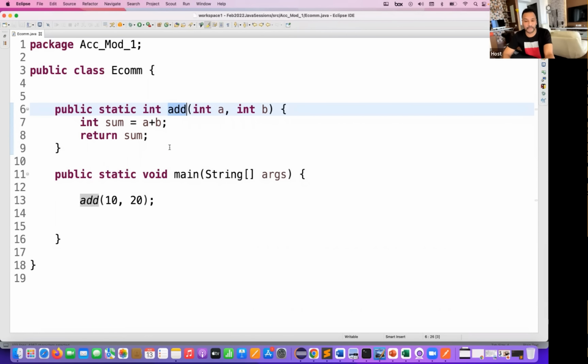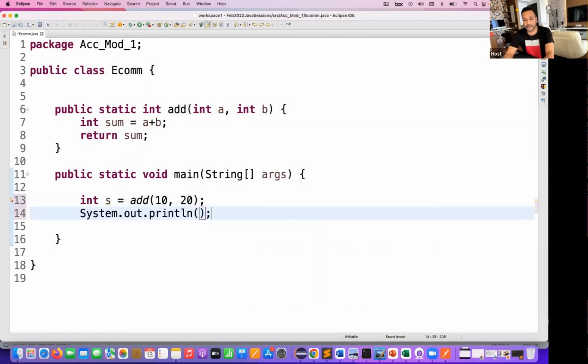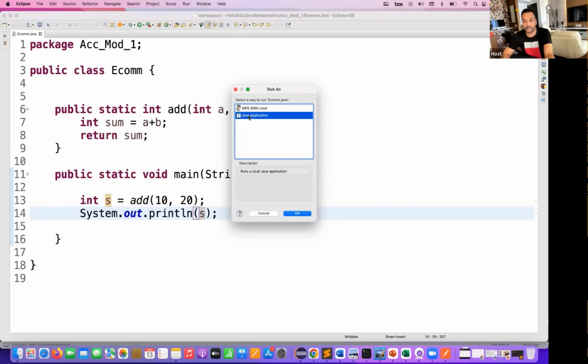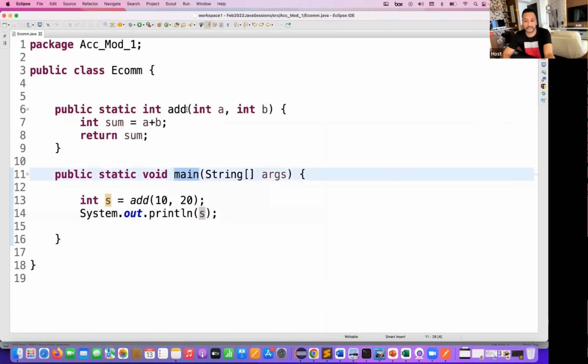For example, a plus b. So whatever data you are passing, it will be returned back. And then this will be consumed in some variable s. And then I'm printing the value of s over here. So obviously it will give you some data like 10 plus 20, 30. And then you decide what exactly you want to do with this 30, the response that you are getting. You want to display it on the UI or your mobile app or your web app or any iOS app, where exactly you want to use this is up to you. So this is my consumer and this is my producer.